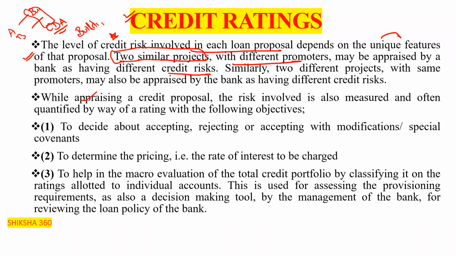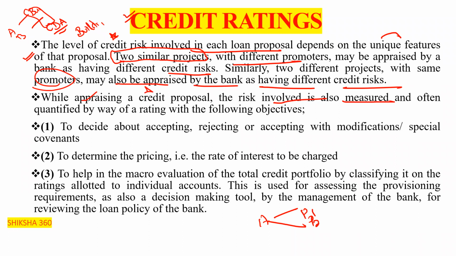Similarly, two different projects. If A comes to the bank with two different projects, with the same promoter, they may also be appraised by the bank as having two different credit risks. So there is no compulsion that the risk is to be the same, either you are working in the same field or in a different field. So while appraising a credit proposal, the risk involved is also measured.